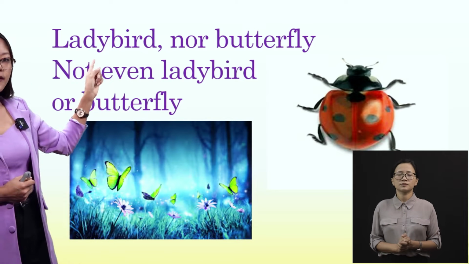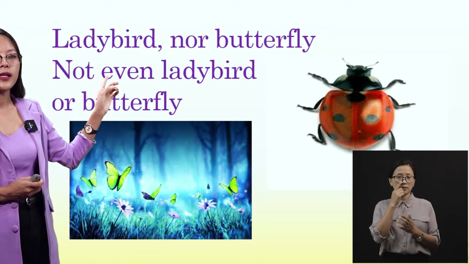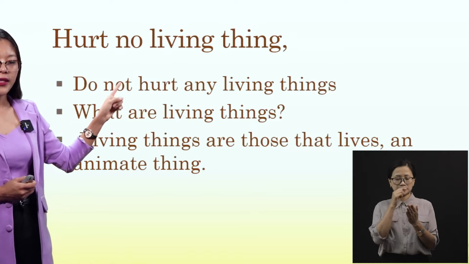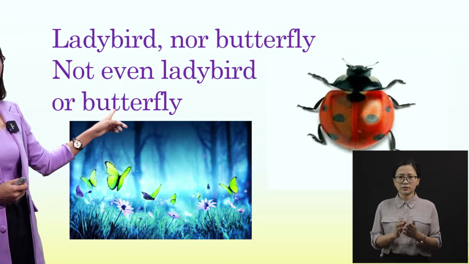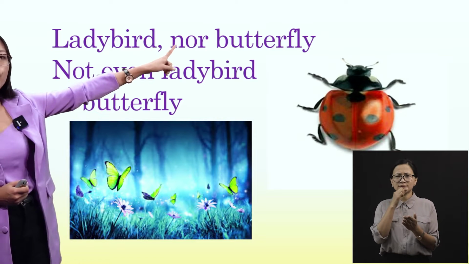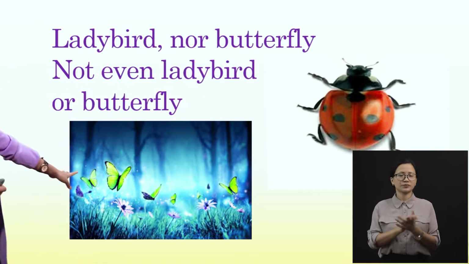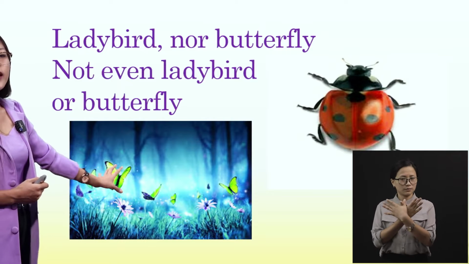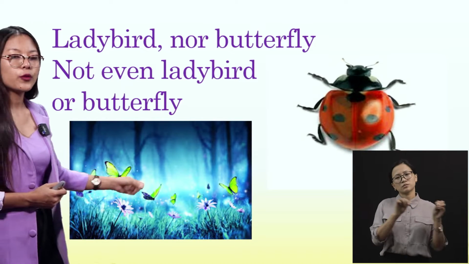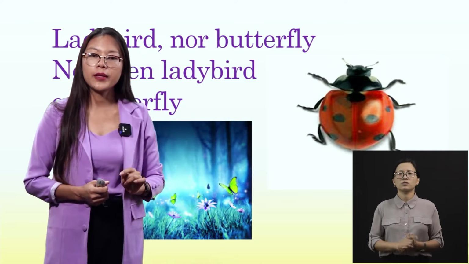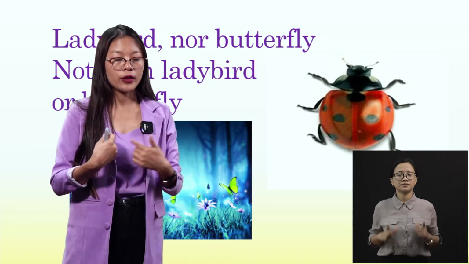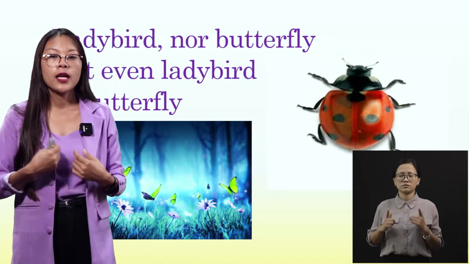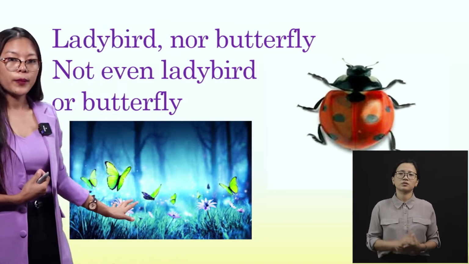The first line of the poem is, hurt no living things, not even ladybird or butterfly. Can you see the beautiful butterfly over here? They also move around, right? They move from one flower to another. That means they move around because they have life. If they don't have life, they will not be moving around. So do not hurt the butterfly.